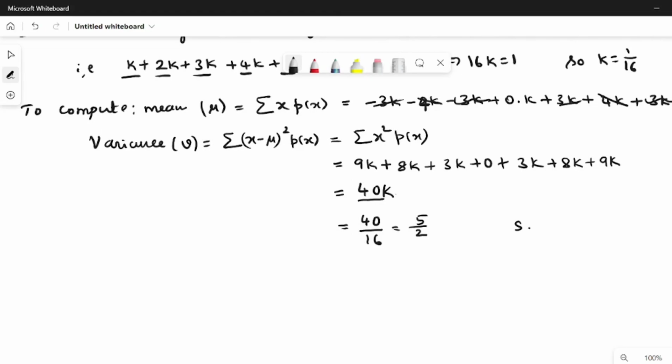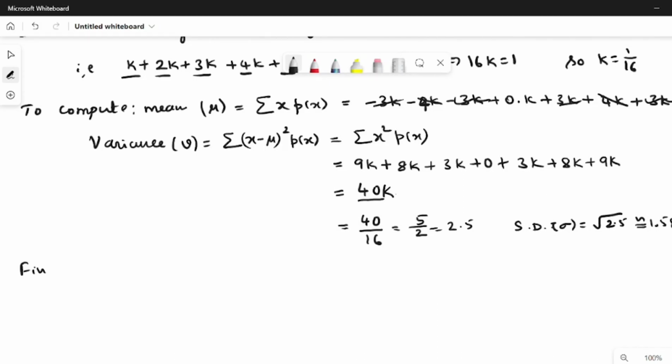So the variance is 2.5, and the standard deviation sigma is the square root of 2.5, which is approximately 1.58. So that completes the standard deviation.